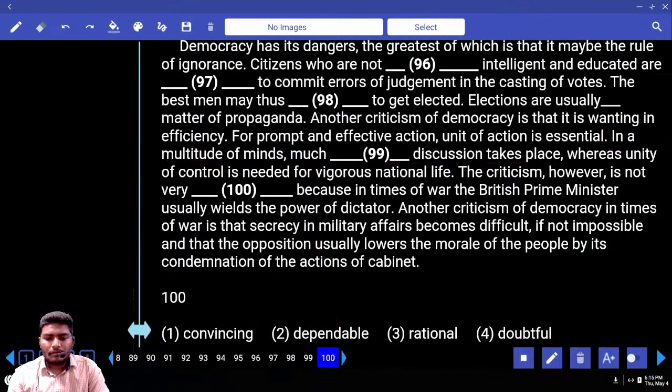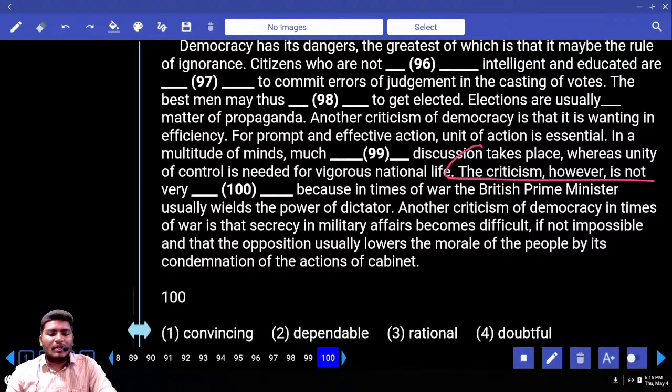Move to 100. The criticism, however, is not very dash because in times of war, the British Prime Minister usually wields the power of a dictator. This criticism is not very dash: very convincing, very dependable, very rational, very doubtful. Tell me your answer. See, when there are too many people discussing something, there may not be productive results. This criticism saying against this, however, is not very dash, is not very convincing, is not very dependable, is not very rational, is not very doubtful. Tell me your answer. What must be used here?